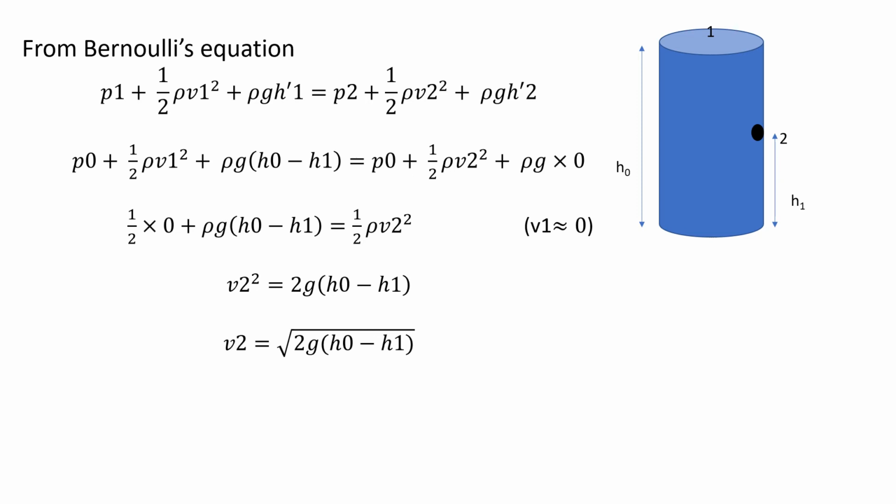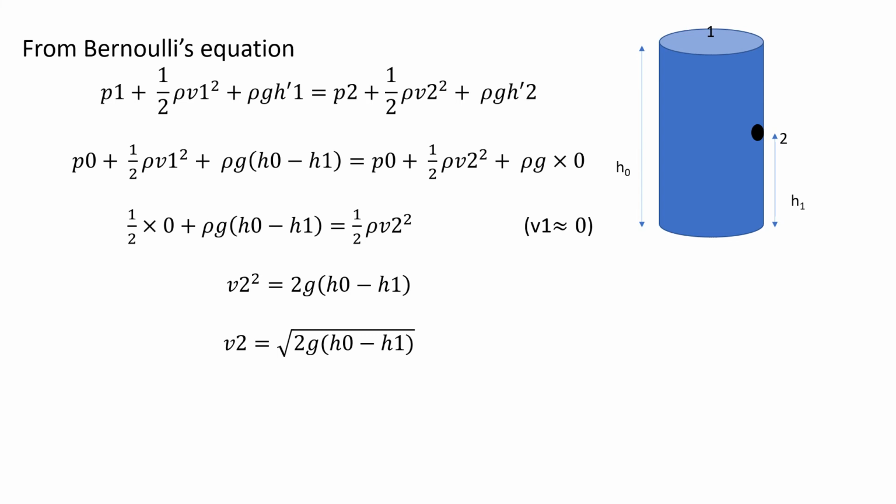And here at point 1 and point 2 we have P equal to the atmospheric pressure, that is P naught, so on both sides P naught will cancel each other, and we'll get the next equation, that is half into 0 plus rho g (h naught minus h1) is equal to half rho v2 square. And here we can take v1 nearly equal to 0, that's why we put this value in half rho v1 square and it will be 0. So we'll get that v2 is equal to root over 2g (h naught minus h1).